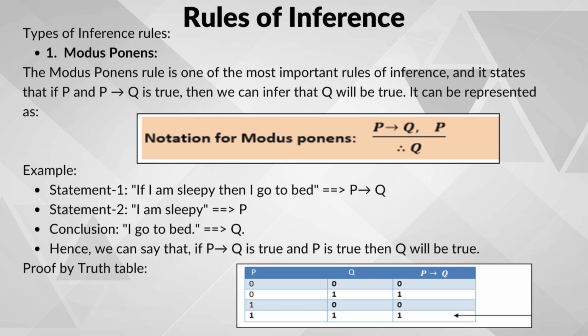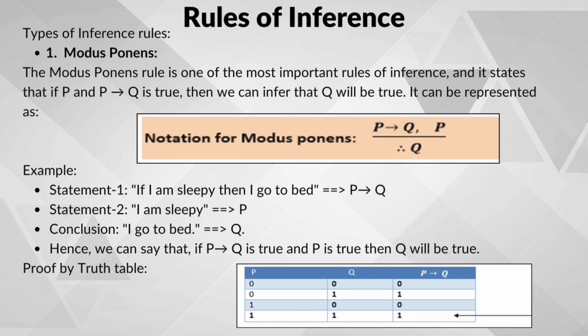If we apply the modus ponens rule to this situation, then we say that if I am sleepy, then I will go to bed. That is P implies Q. And we also know that I am indeed sleepy, that is P. So, based on modus ponens, we can confidently say that I go to bed, that is Q.